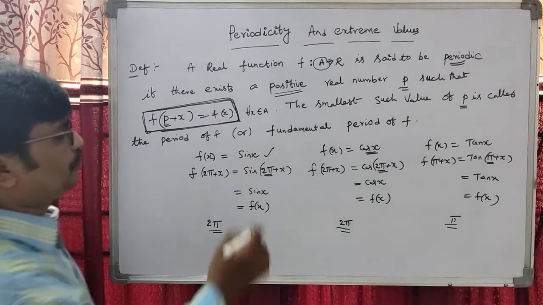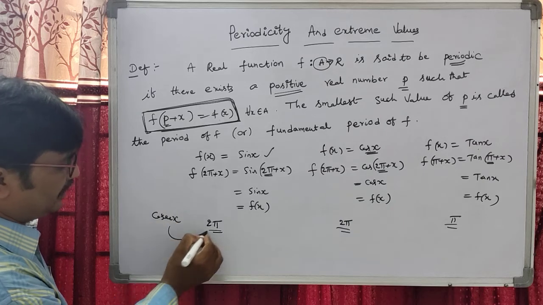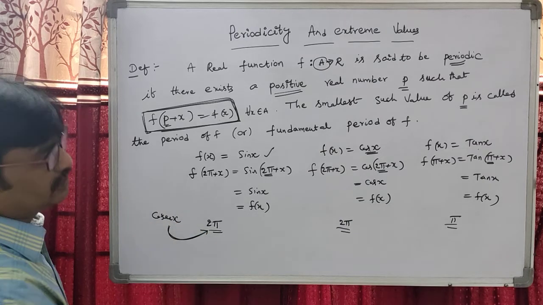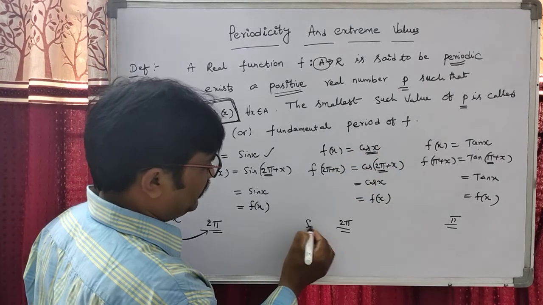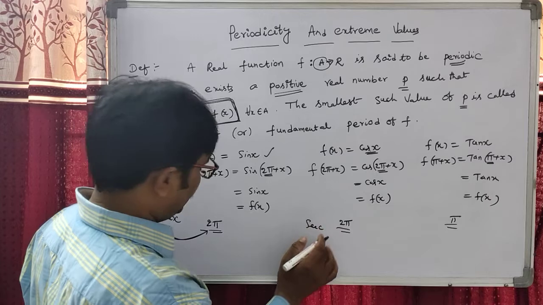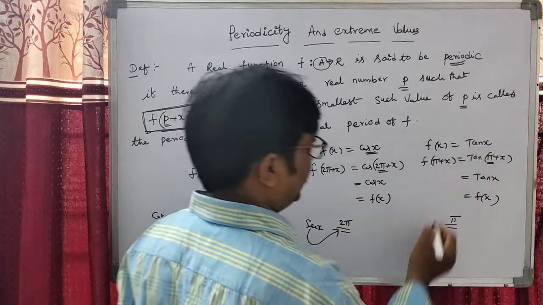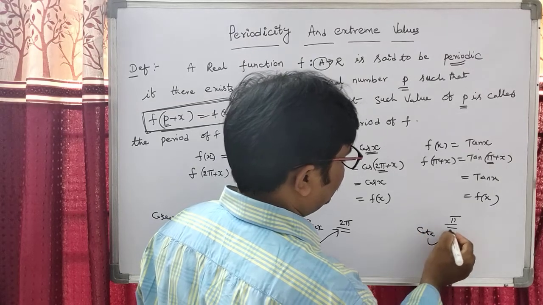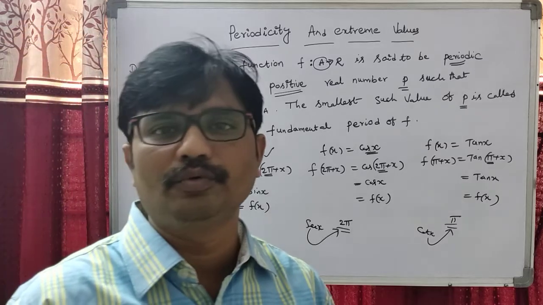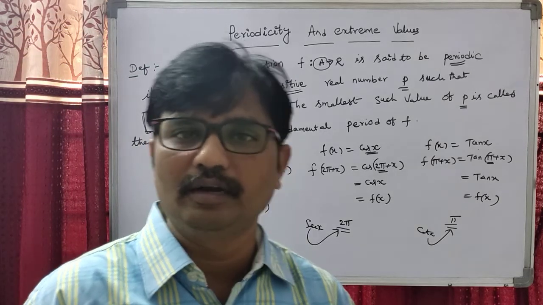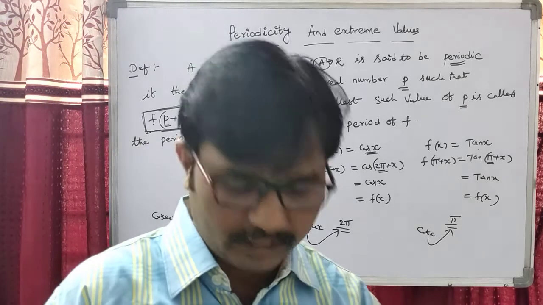Similarly, the reciprocal of sine is cosecant. The period of cosecant x is also 2 pi, and the reciprocal of cos is secant. The period of secant x is also 2 pi, and the period of cot x is also pi. Do you understand, students? The smallest positive real number p is called the period if f of p plus x equal to f of x.